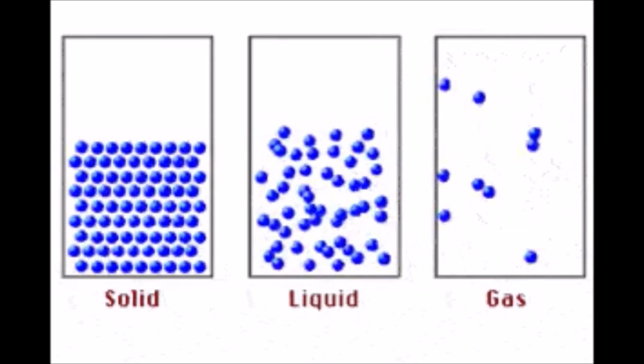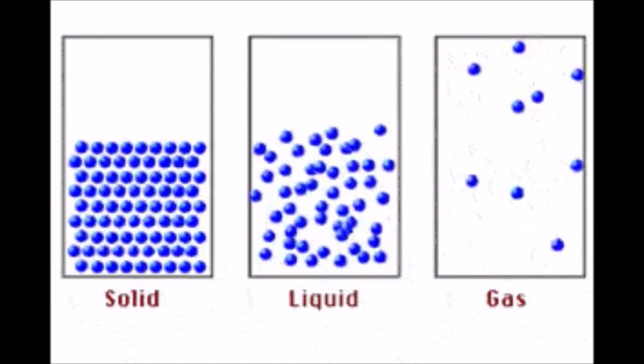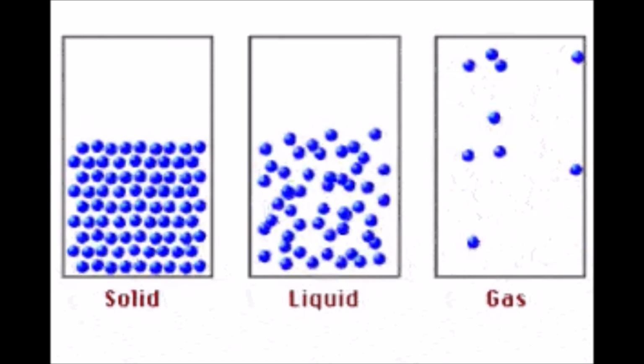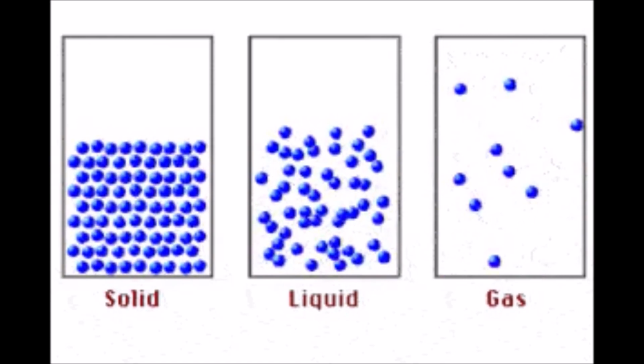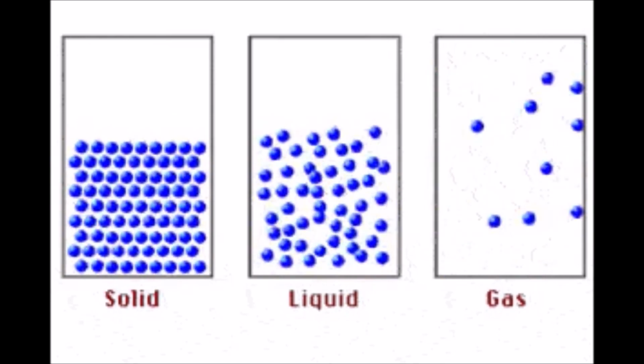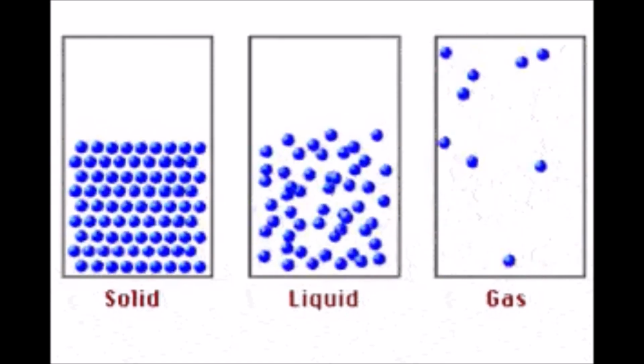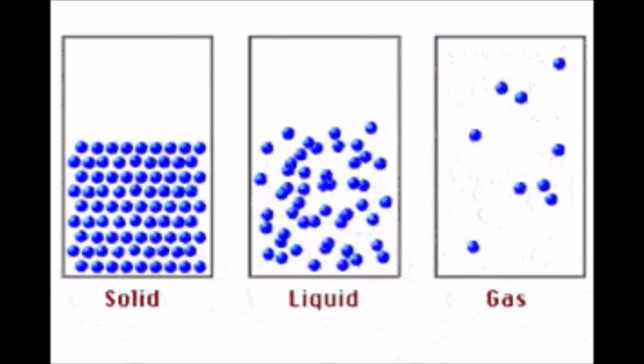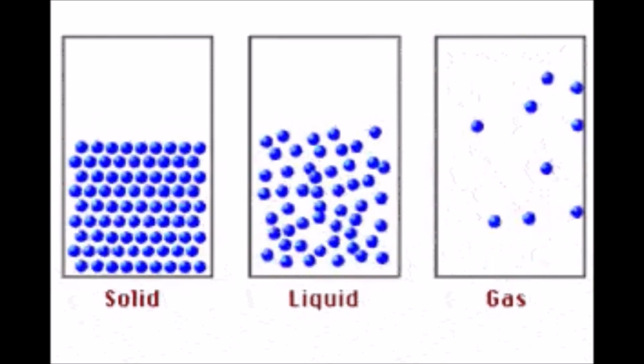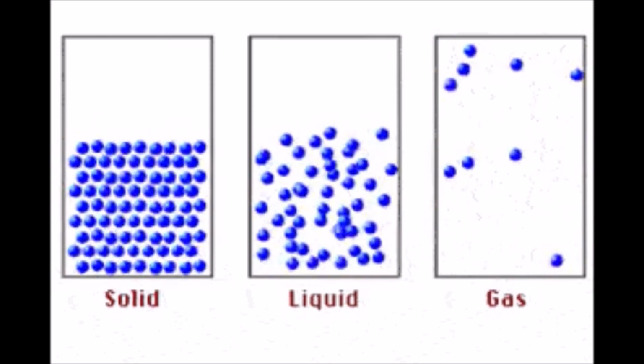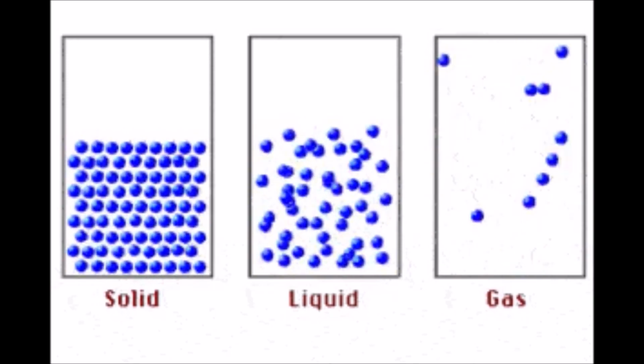The force of attraction in liquid particles is less than in solids. Therefore, there is a space between the particles of the liquids and they can flow easily. They cannot be compressed, that is why they are also called fluids. The arrangement of the particles of liquids is not fixed.